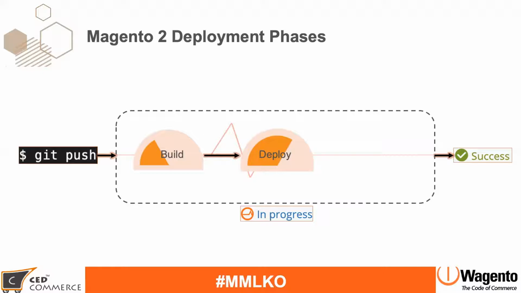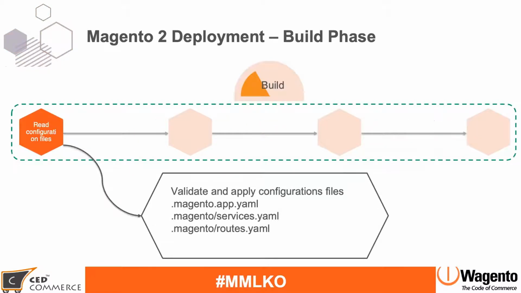In a deploy phase, Magento will switch from the old container to the new container with new services and new file systems and everything. And then the third one is the post-deploy phase. In this phase, it just does the final tune-up or last-minute things, like cleanup. So we will now discuss all three phases in detail, what exactly happens in each of these phases. So let's discuss the build phase.